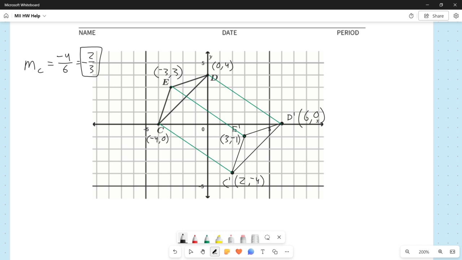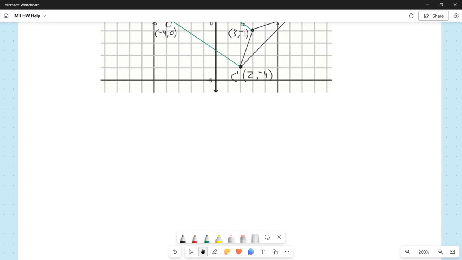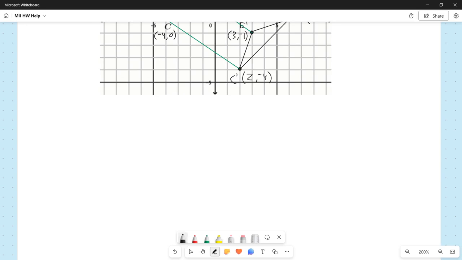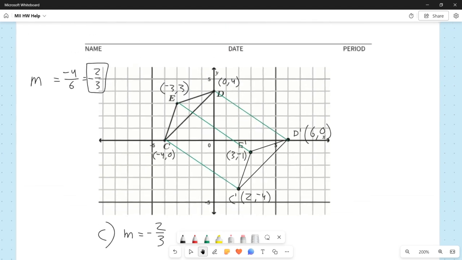We did that for C, D, and E, and really for every point on the triangle, not just the vertices. That means every single line we just drew is going to have a slope of negative 2/3. So our answer for C is that the slope of every single line is negative 2/3.